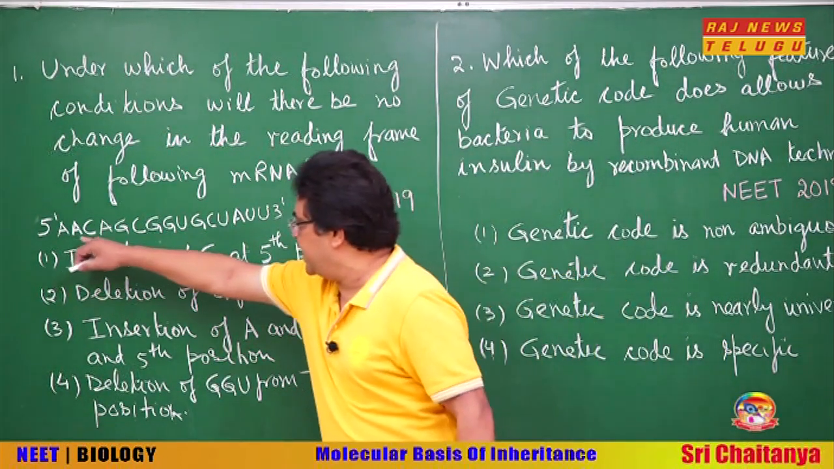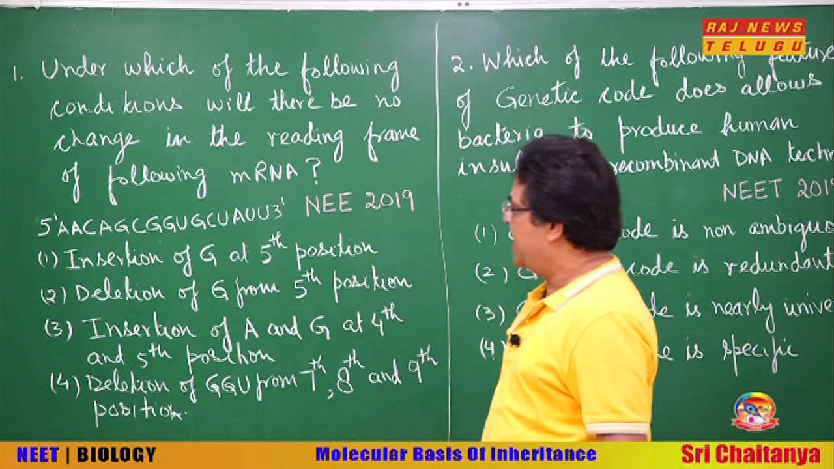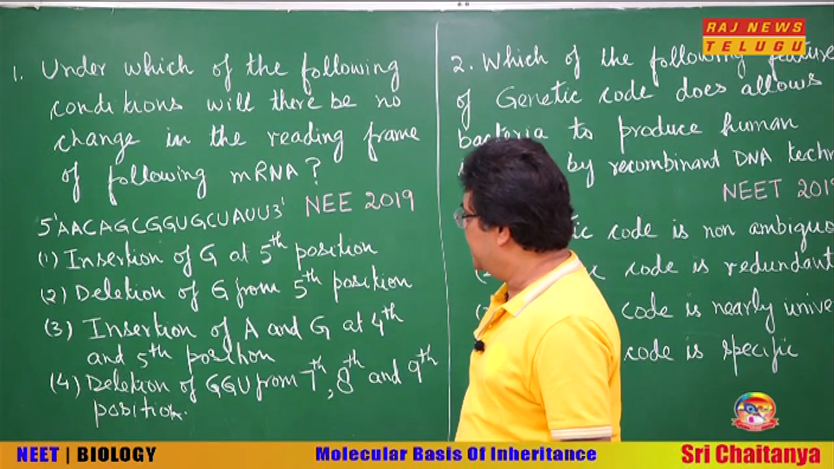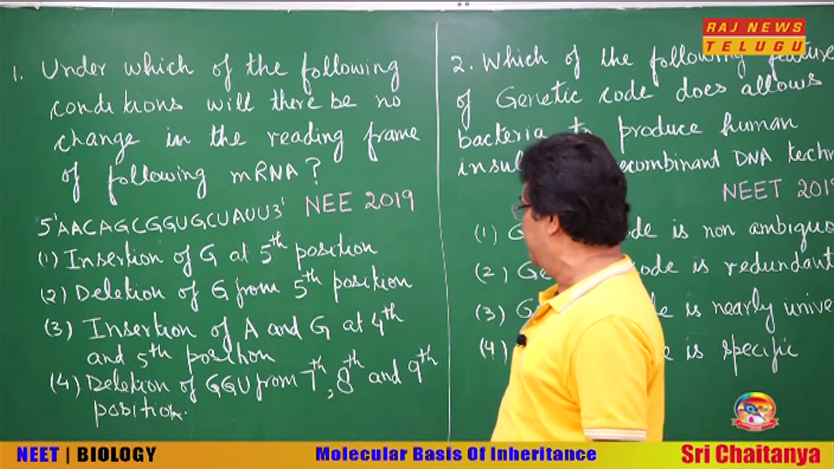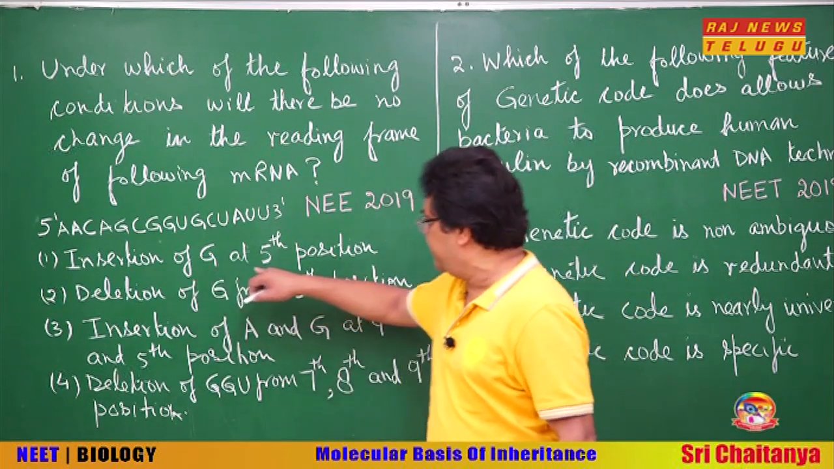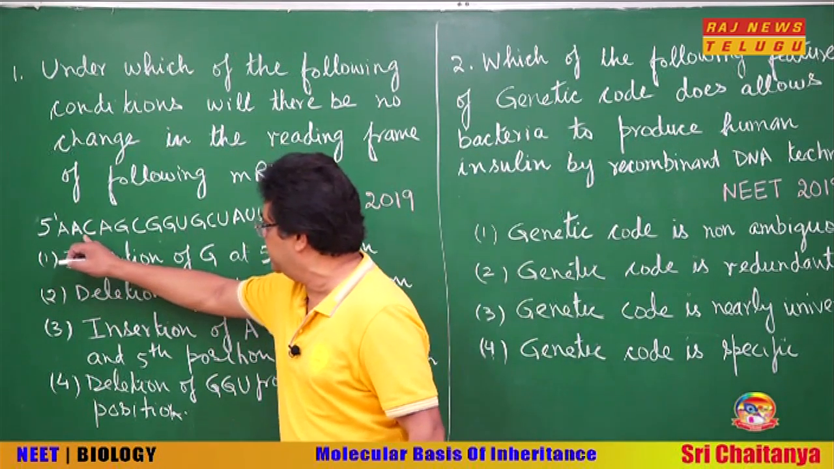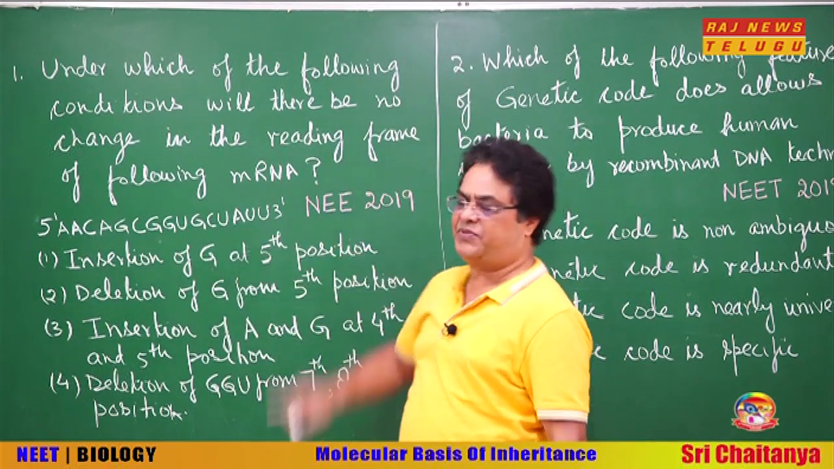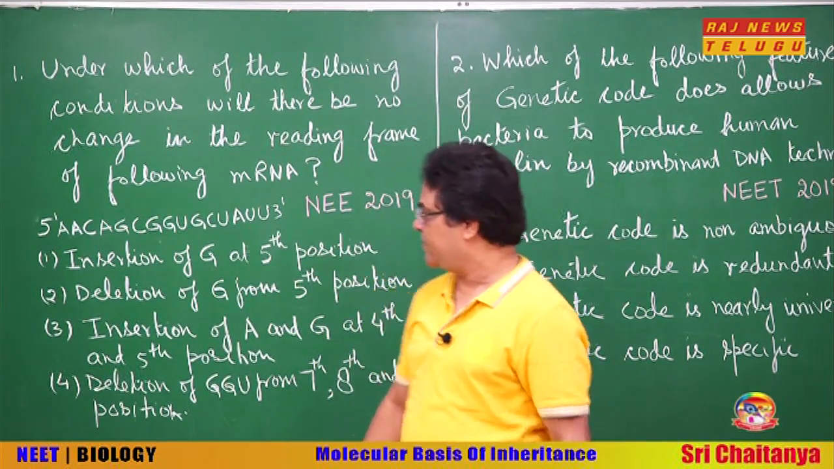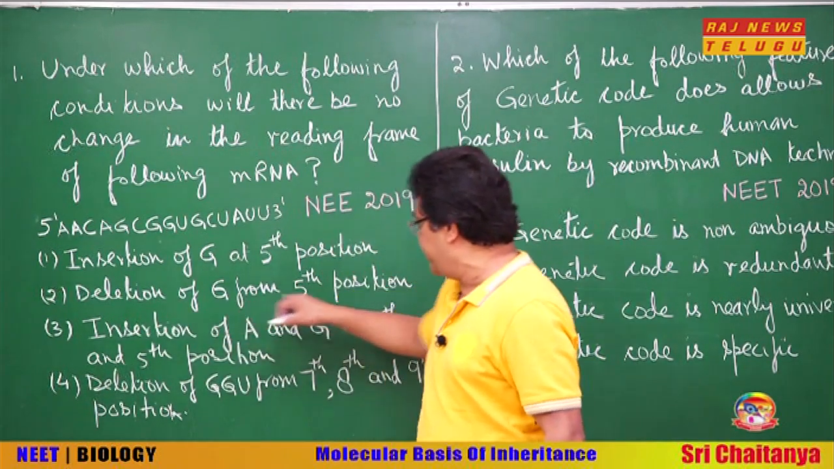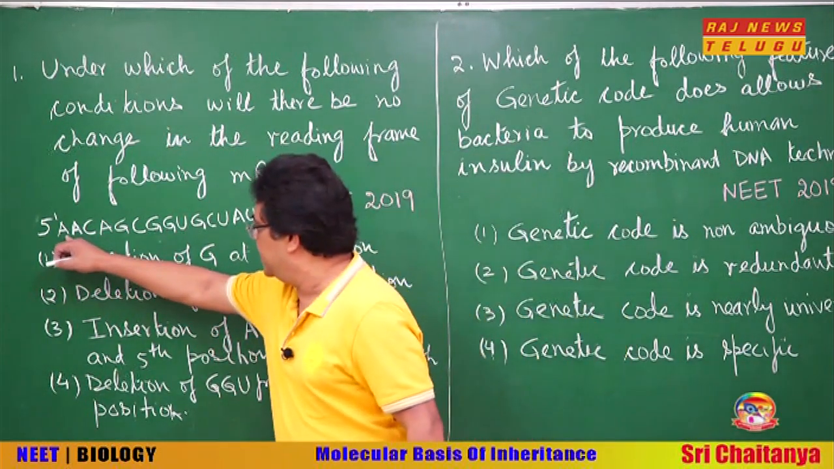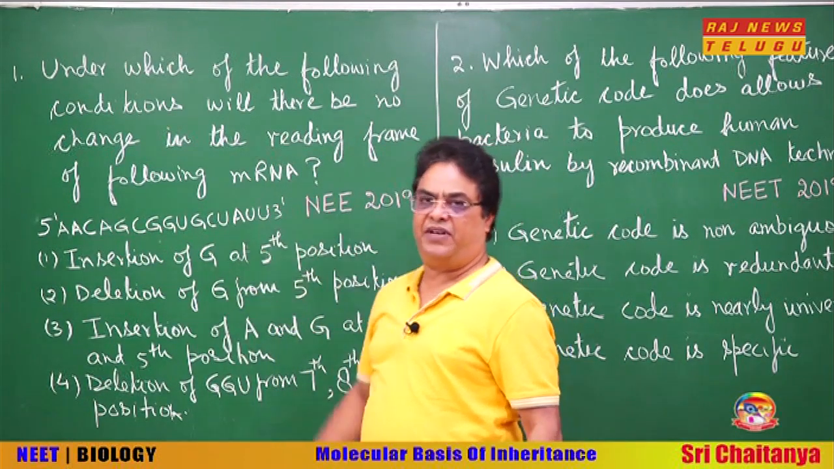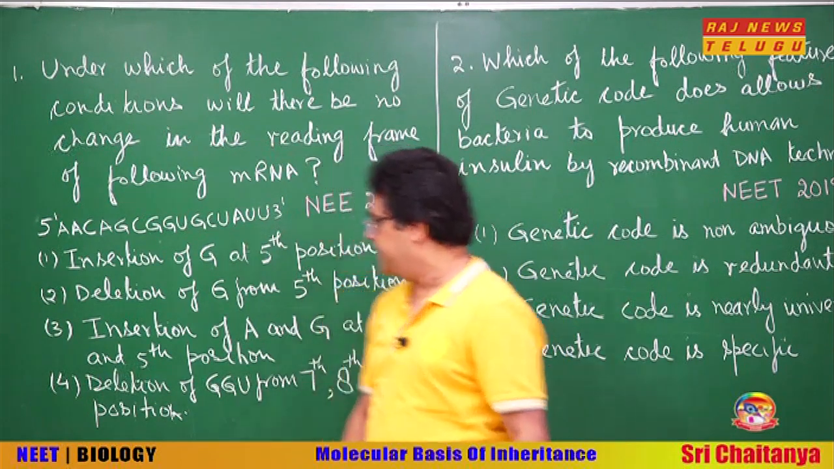This is the mRNA given 5' end to 3' end, AAC, AGC, GGU, GCU and AUU. Okay. Insertion of G at the 5th position. This is 1, 2, 3, 4, 5. If you insert G, then all the codons after this will change, meaning this is not our answer. Second, deletion of G from 5th. Similarly, 1, 2, 3, 4, 5. If you delete this G, all the codons from here will change. So this is not our answer.